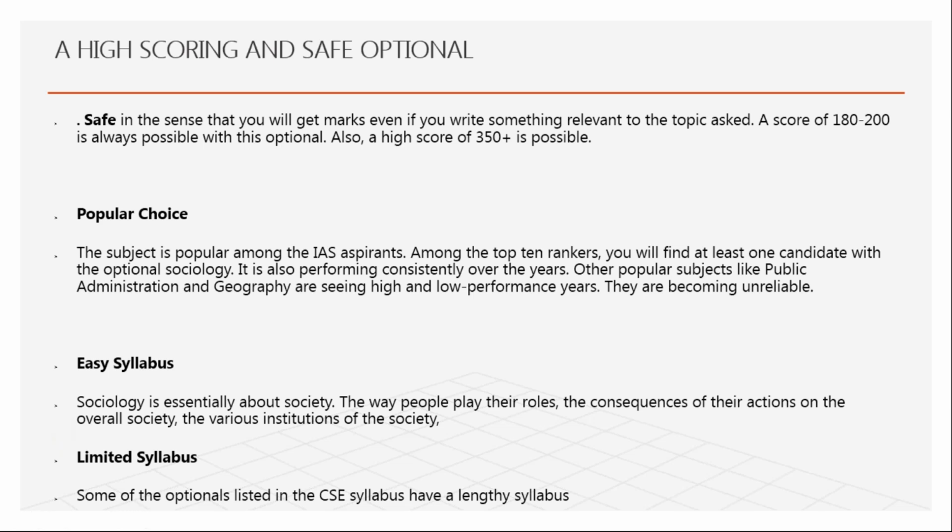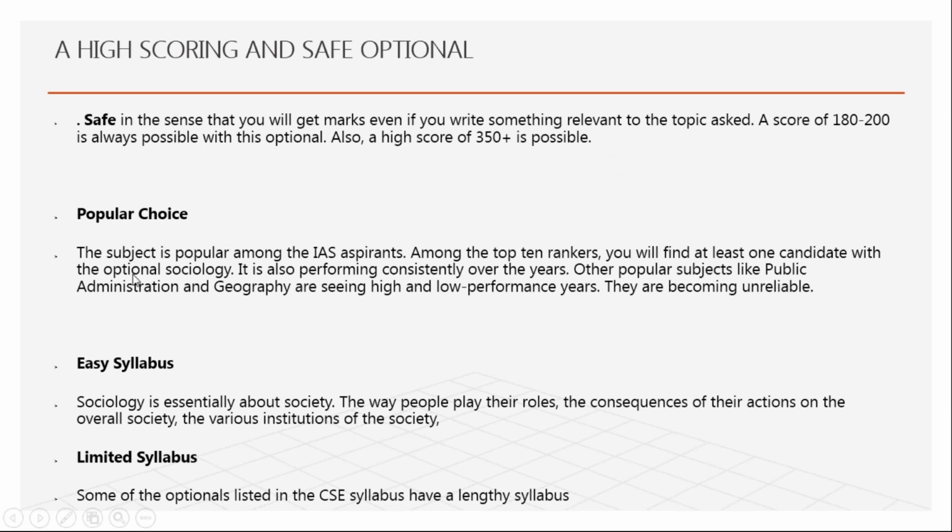When you are asked about geography, like the functions of something or how the monsoon comes, only if we know can we write it. But in this subject, even if you don't know much and write something relevant, you will get at least 200 marks. That is why it is called a very safe subject. You get marks even if you write something on a relevant topic, and you can easily score 350 marks if possible.